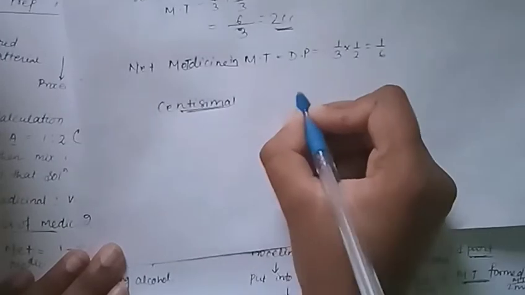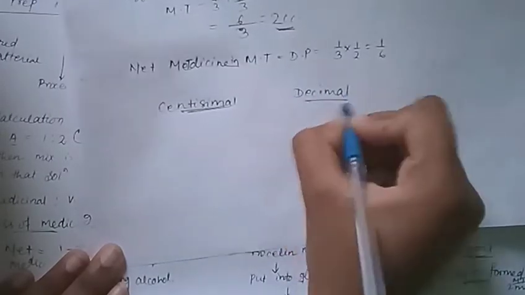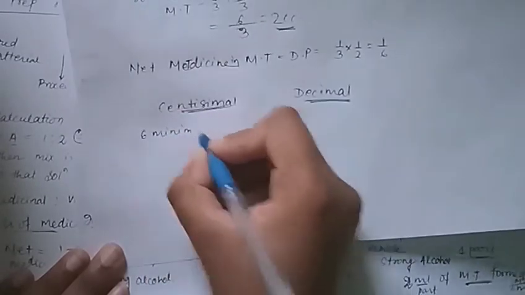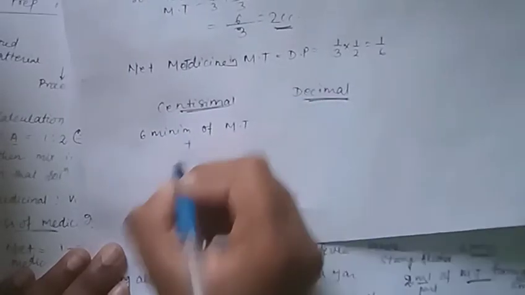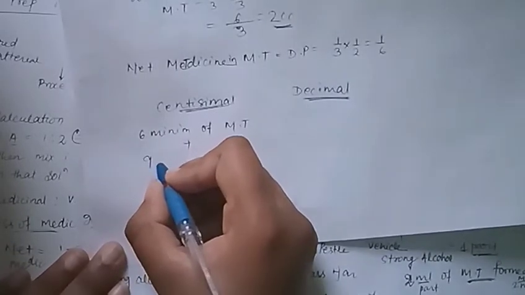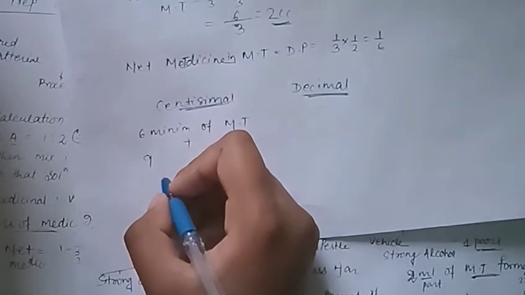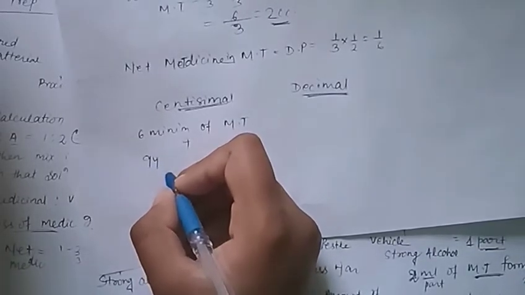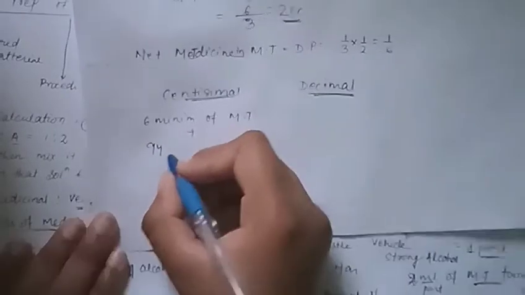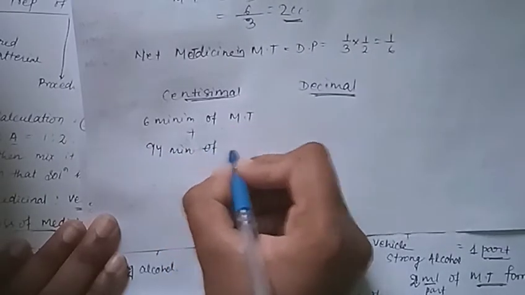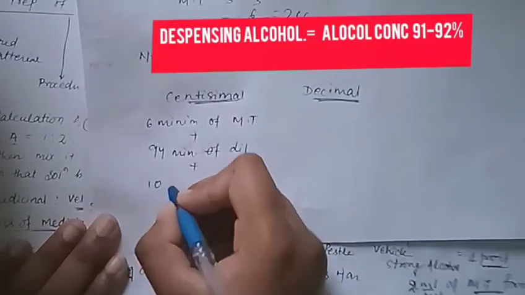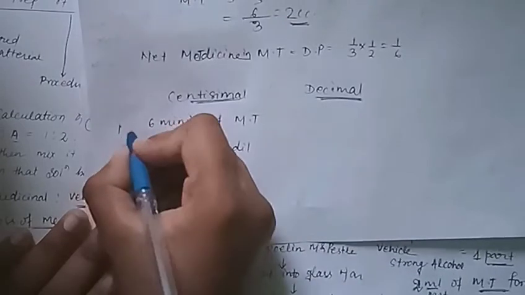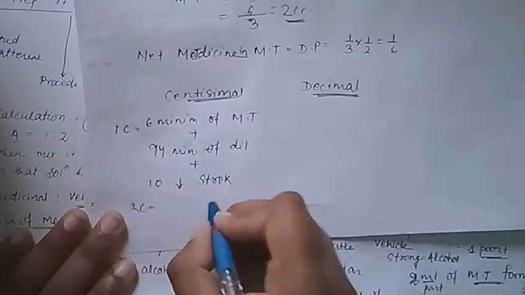How? This is very simple. The centesimal and decimal we calculate by 1 by 6, meaning 6 minim of mother tincture plus 94, that is 100 minus 6, 94 minim of our dilute alcohol, plus 10 downward strokes. This is the main thing which you should always remember. That is our 1C.